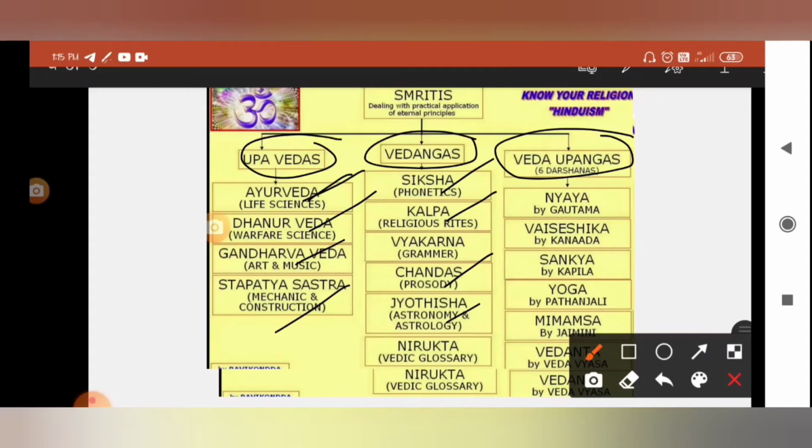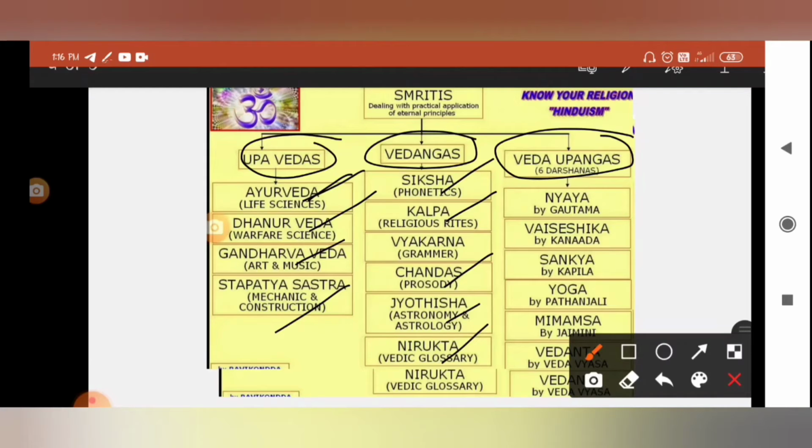Nirukta is a Vedic glossary, explaining briefly the content of the Vedas. Nirukta is again among the Vedangas. Okay, what exactly are the Upangas? The six darshanas. It was known as the six darshanas.